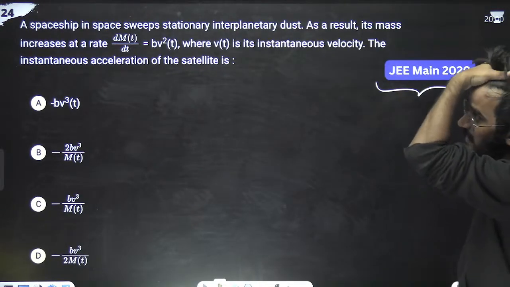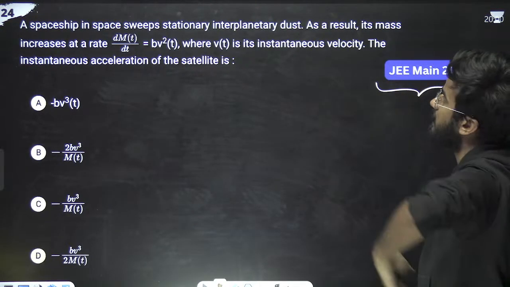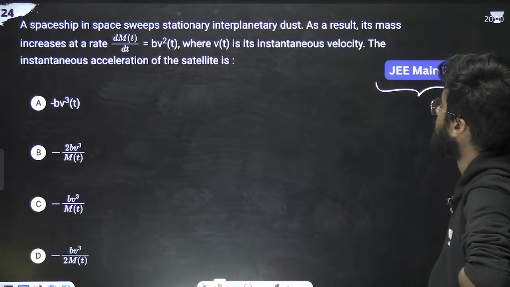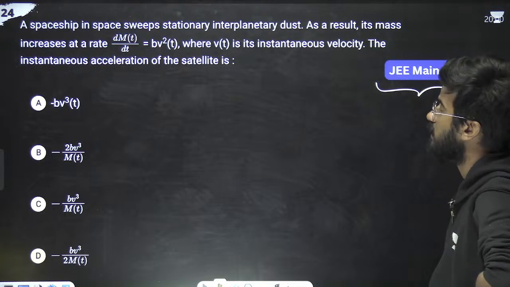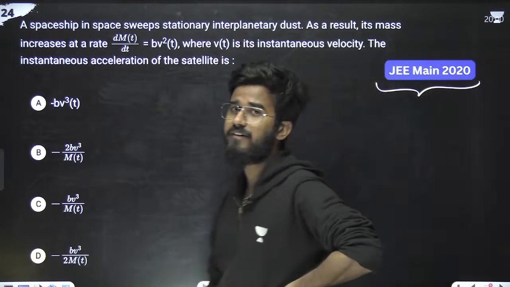Okay, next question, JEE 2020. The question is saying a spaceship in space sweeps the stationary interplanetary dust. As a result, the mass increases at the rate given here, where V is the instantaneous velocity. We have to calculate the instantaneous acceleration of the satellite.